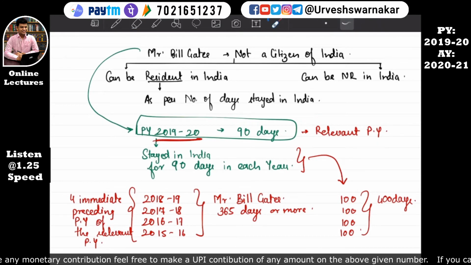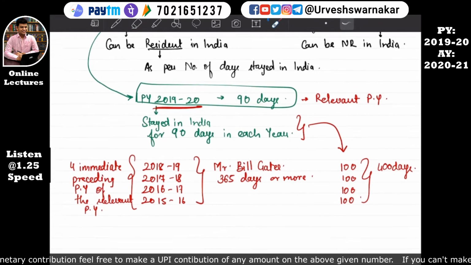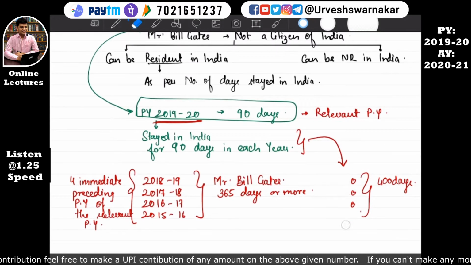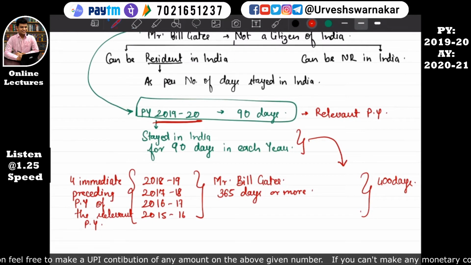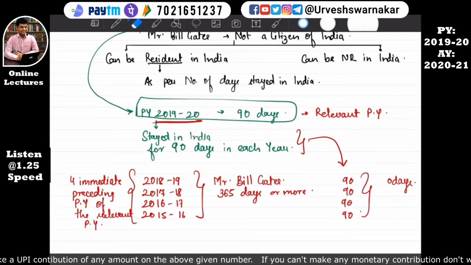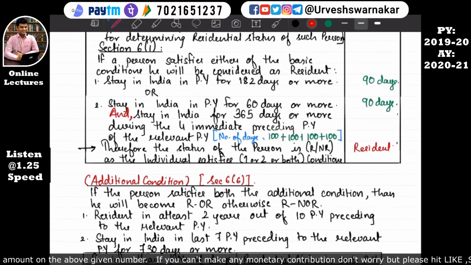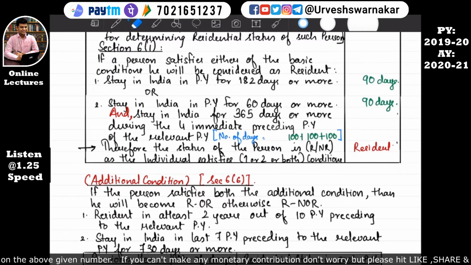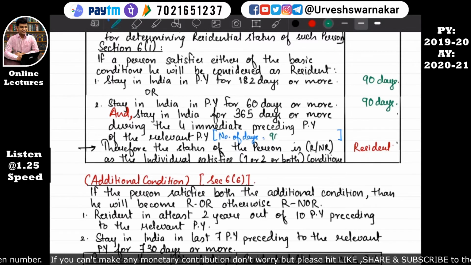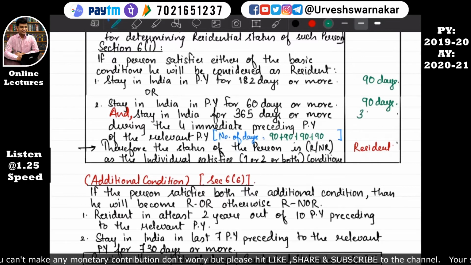Okay, so here we'll write 90, 90, 90, 90, which comes to 360 days. Which comes to how much? 360 days. So here in the format we'll put 90 plus 90 plus 90 plus 90, which comes to 360 days, which is less than 365 days.